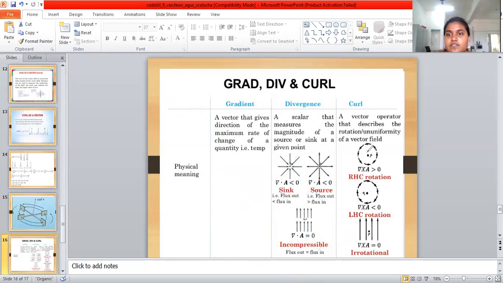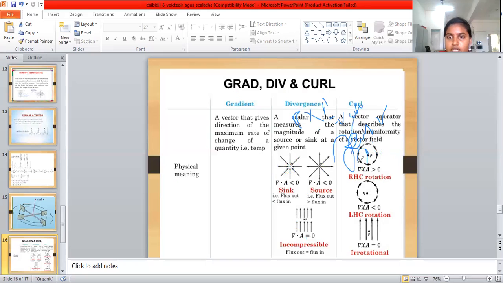Then curl. Curl means the rotation of the value. Curl is the del operator in the cross product with any vector field. If it is equal to 0, it is an irrotational function; if not equal to 0, it is a rotational function. This is also conservation of the force. You know that this is a vector operator. The operator in the cross product with a vector gives a vector, so the curl of a vector is a vector function, describing mainly the vector field.